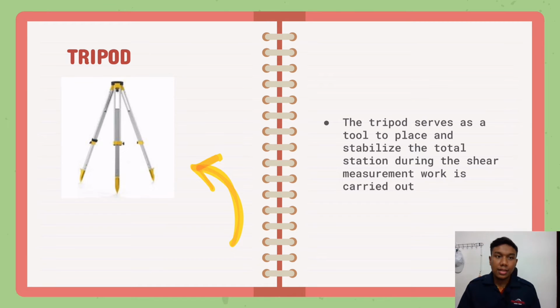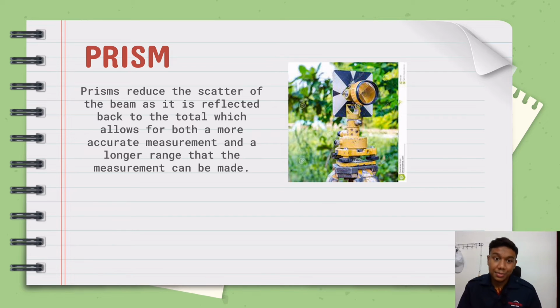Okay, this one is a tripod. The tripod serves as a tool to place and stabilize the total station during the measurement work is carried out. Okay, next is prisms. Prisms reduce the scatter of the beam as it is reflected back to the total station, which allows for a more accurate measurement and a longer range that the measurement can be made.